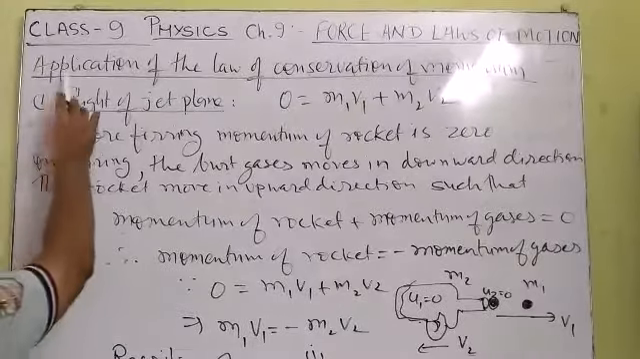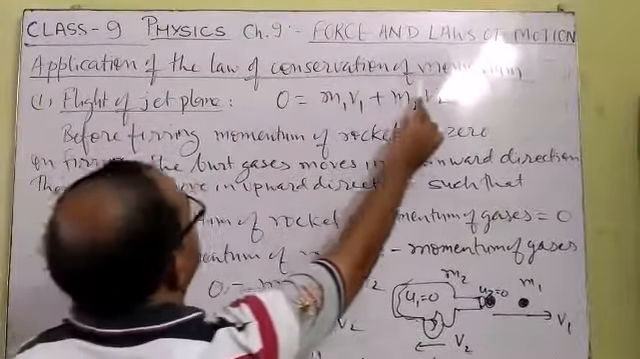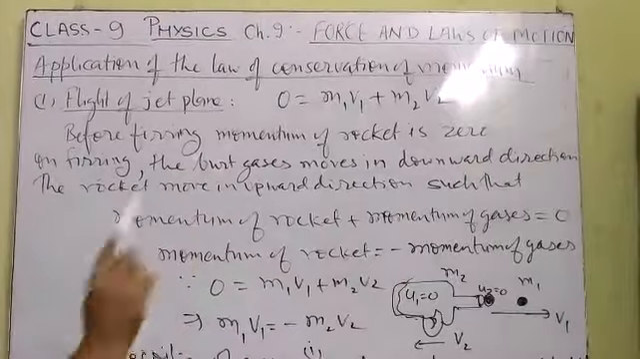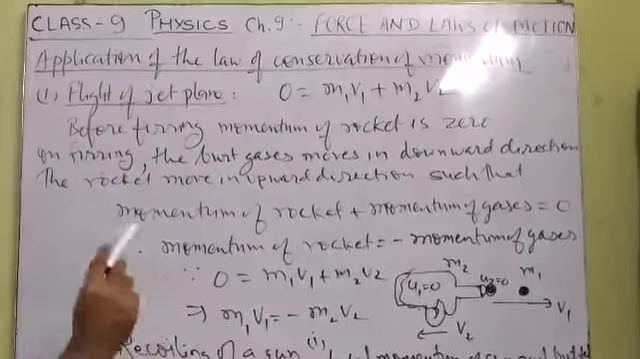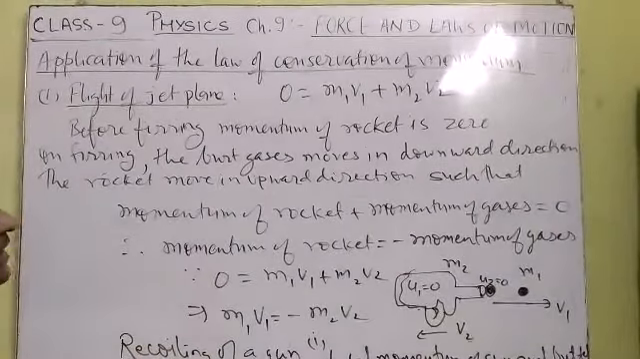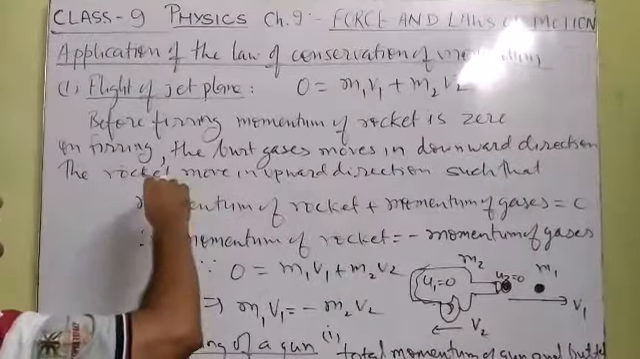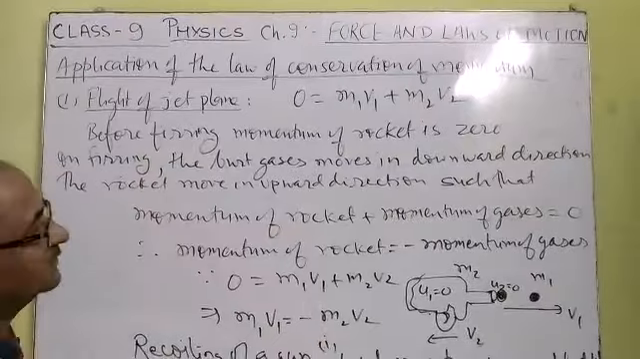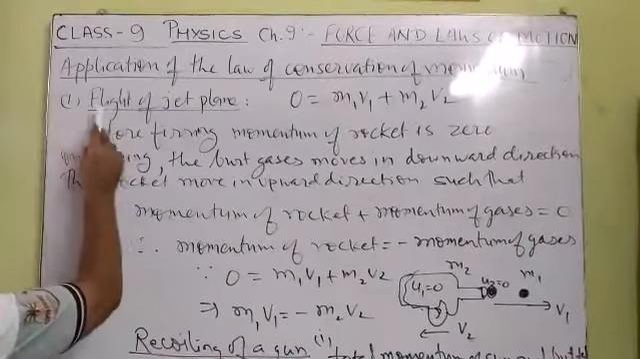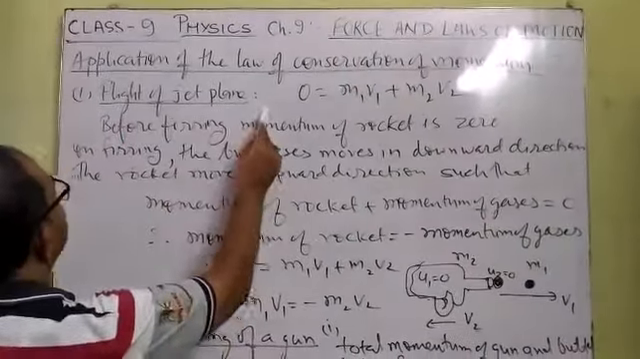We shall discuss the application of the law of conservation of momentum. According to the law of conservation of momentum, whenever two or more objects collide, the total momentum, meaning the sum of their momenta before collision, is equal to the sum of their momenta after collision. Now, first example: flight of a jet plane.